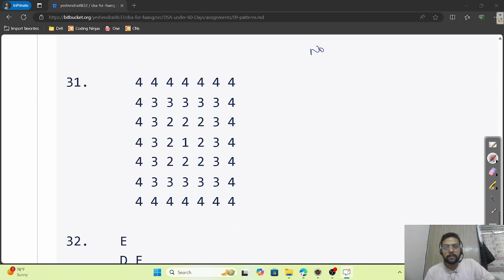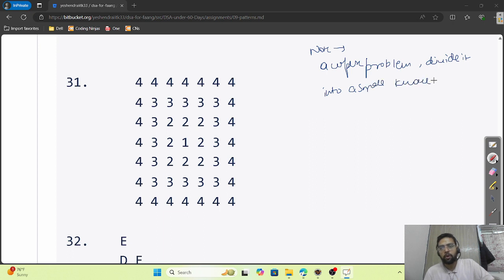One note point is, when you see a complex problem, divide it into small known pattern problems. And this point is valid for our next topic, that is recursion, the father of DSA.